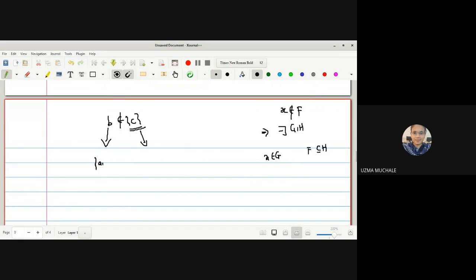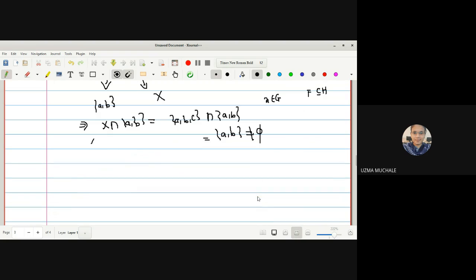For B we can say AB is an open set which contains the point B, and for C we can say X is an open set which contains the singleton C, but the intersection of X with AB is not empty. Why is it not empty? Because X is ABC, and its intersection with AB is what? The resultant is non-empty. Hence there does not exist two disjoint open sets.